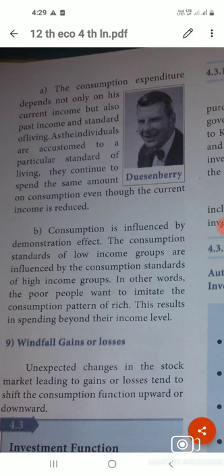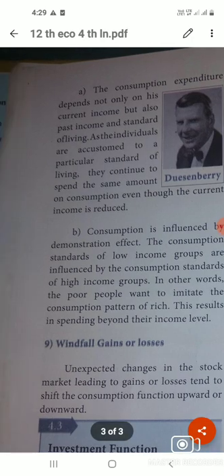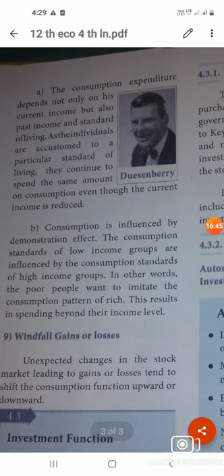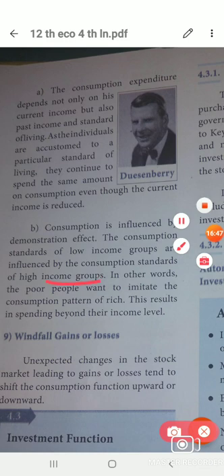Suppose a neighbor buys a lot of things, then we aim to do the same. The standard of low income groups is influenced by the standard of living of high income groups. In other words, people want to imitate the consumption pattern of the rich, and as a result they spend beyond their income level.